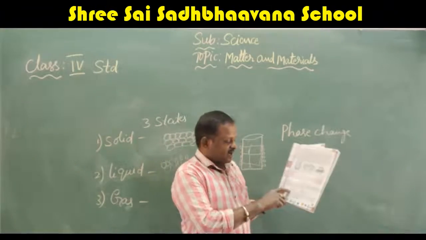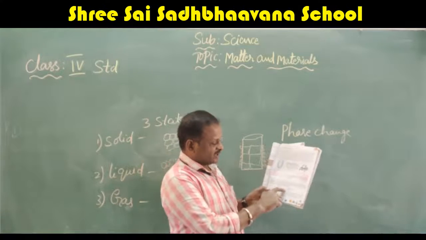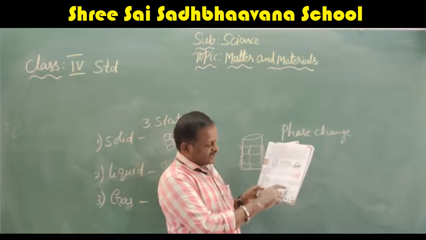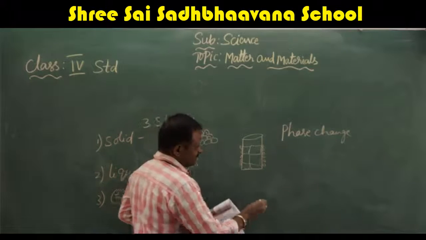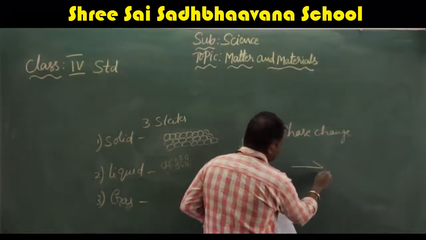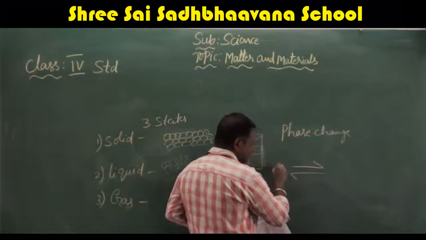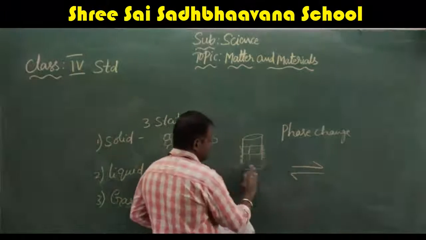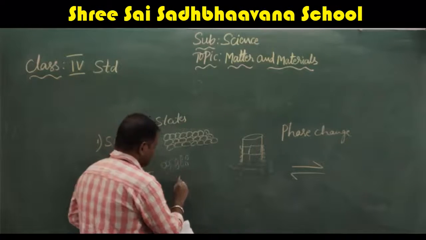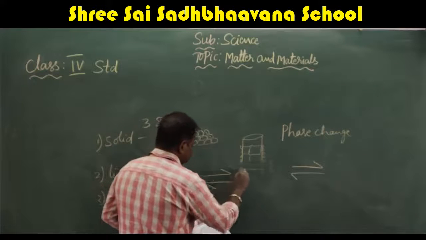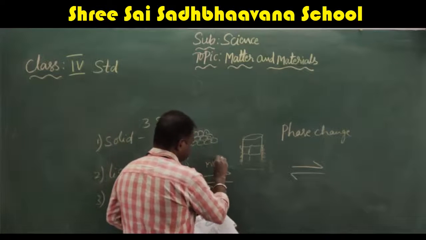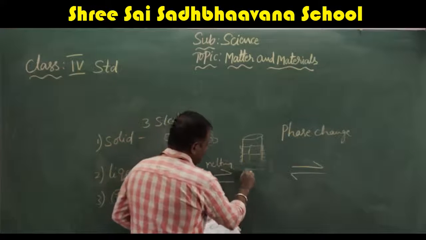They are given here, see: ice melts, you get the water. Once again you boil it, you get the vapor. The reverse phenomena are also given. See, they are given the arrow mark like this. That means from this state to this state, or this state to this state. What is given first? Ice. So this is melting. You can get water.